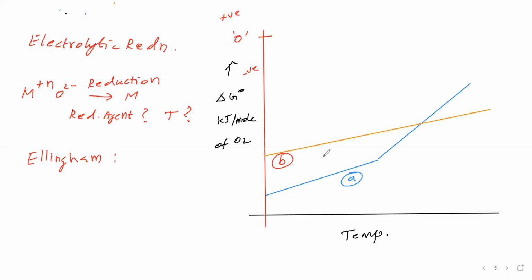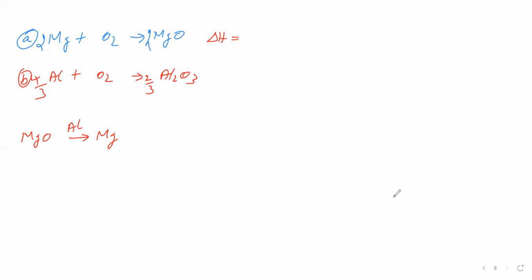So graph A is in the negative delta G region. Therefore, delta G is negative for this equation. For this equation also delta G is negative. So it is minus x kilojoule per mole for A, and minus y kilojoule per mole for B.